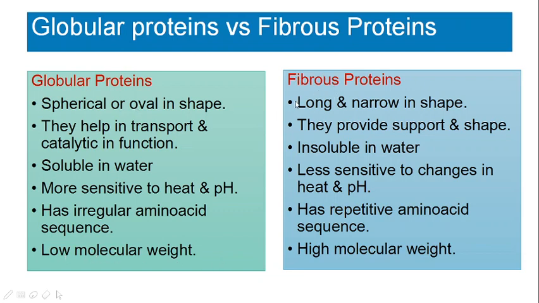Whereas fibrous proteins are long and narrow in shape. They provide structural support and shape. They are insoluble in water, less sensitive to changes in heat and pH, have a repetitive amino acid sequence, and high molecular weight.